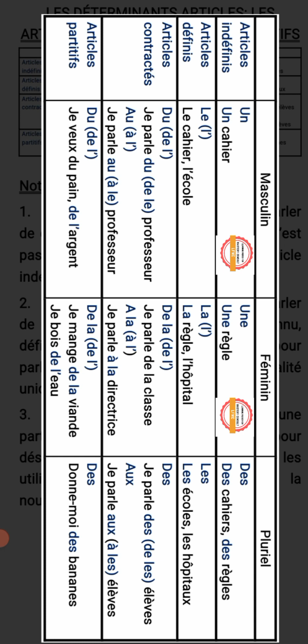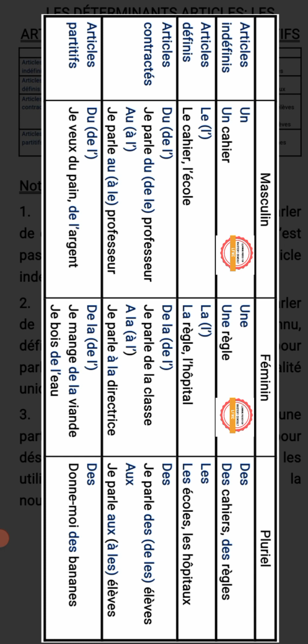That is partitive articles. We use them, as previously said, to mention part of a whole. We have du, to not confuse with the contracted articles. There shouldn't be any confusion between contracted articles and partitive articles. Du, ensuite on a de l'. Je veux du pain. I want some bread.